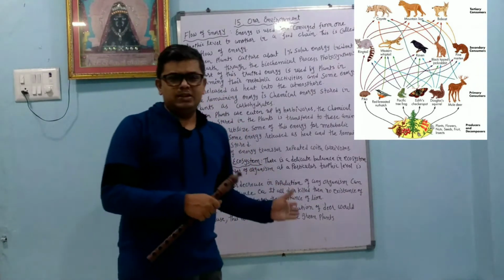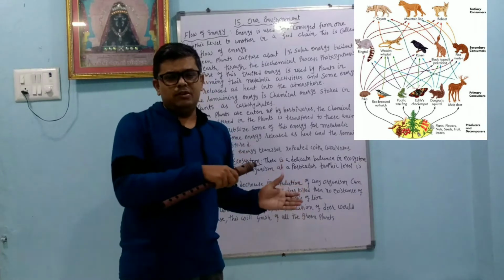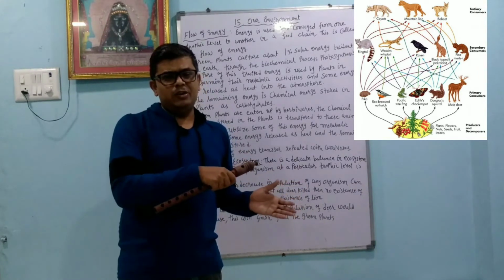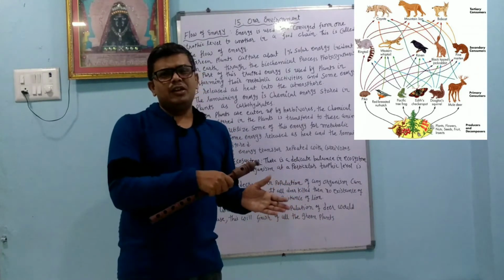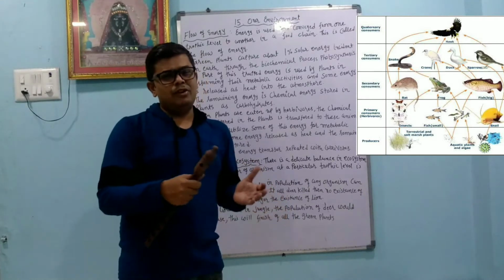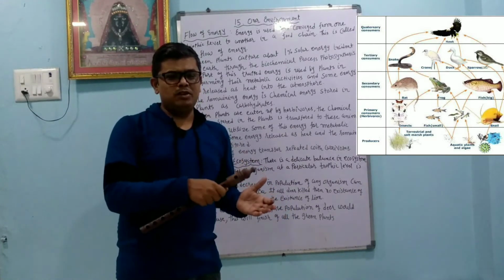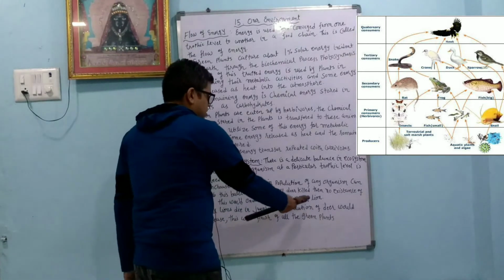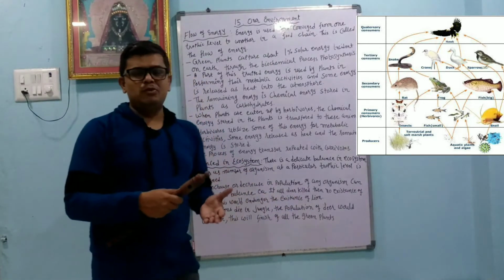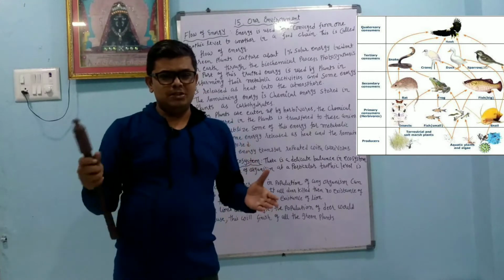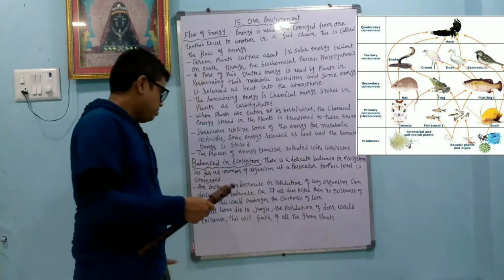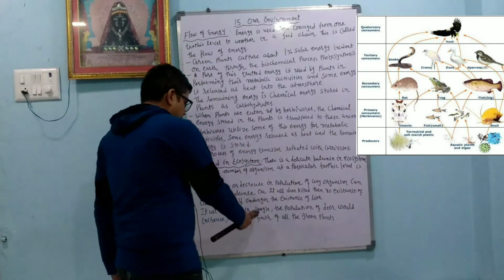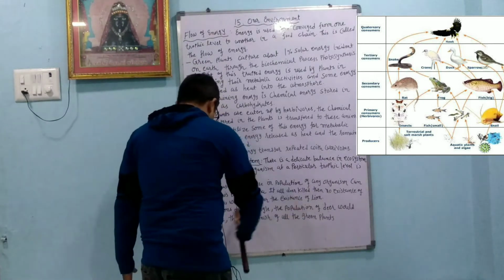This is not just an example given. If all the deer are dead or killed, then what about the lion? Different animals also depend on the deer. This would endanger the existence of lions. After that, the food chain is disturbed, so the total food web is disturbed. If all lions die in the jungle, the population of the deer would increase.